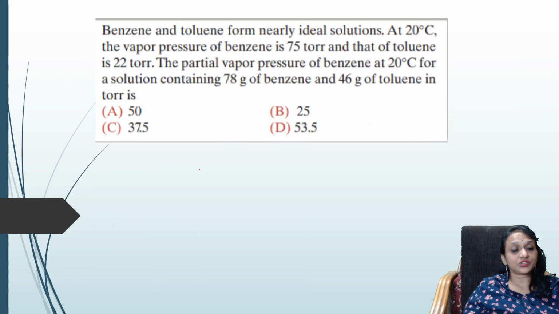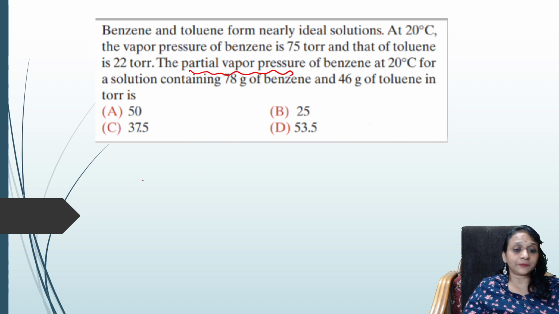Next one. There's one numerical. Let us solve that. Benzene and toluene form nearly ideal solutions. At 20 degrees, the vapor pressure of benzene is 75 torr and that of toluene is 22 torr. The partial vapor pressure of benzene at 20 degrees for a solution containing 78 grams of benzene and 46 grams of toluene, in torr. Okay, what should I find out? I have to find out the partial vapor pressure.